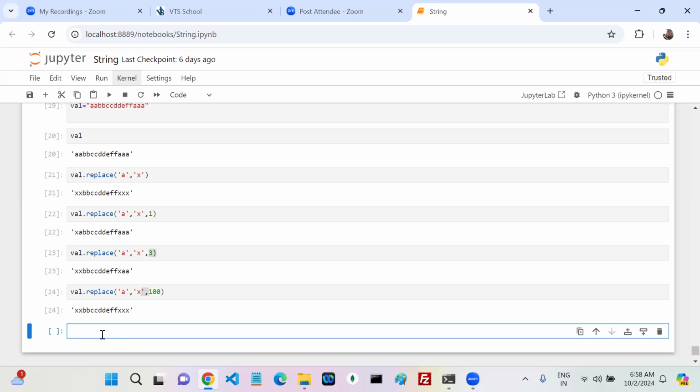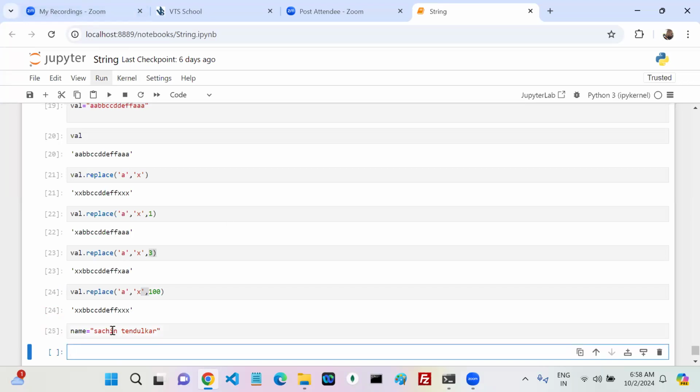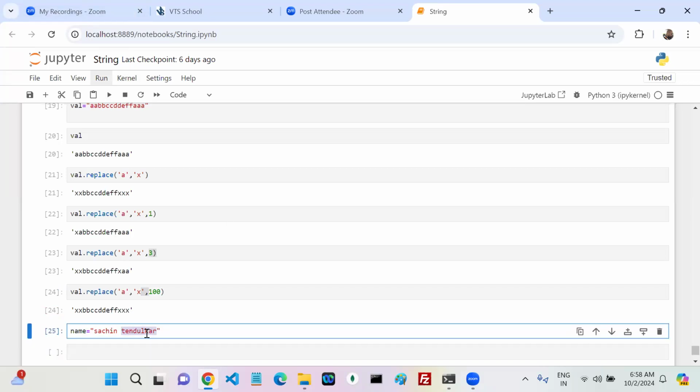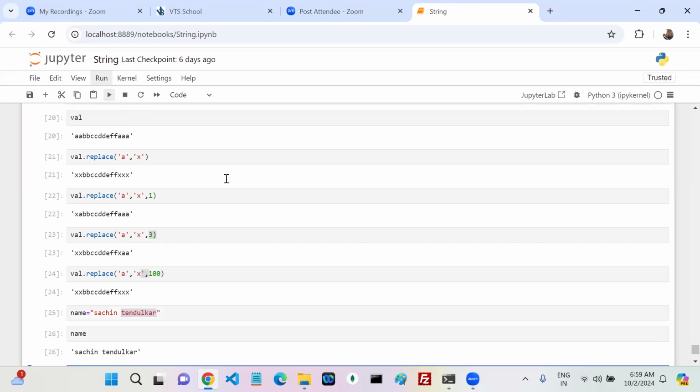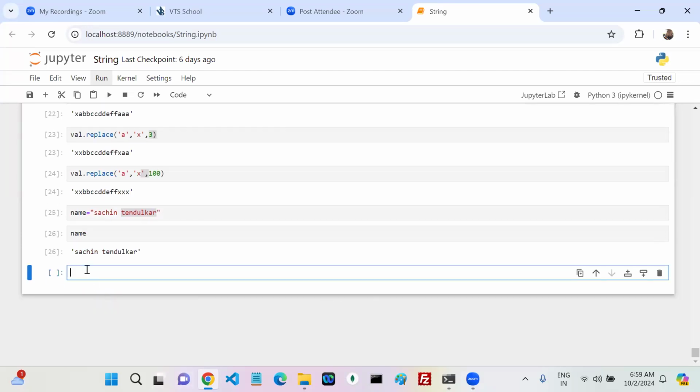Okay then. Now I have name equals to certain, like this. I just want to split Sachin and Tendulkar. Two words, I want to split it. How can we split? Sachin is one word and Tendulkar is one word. Like that I want to split.